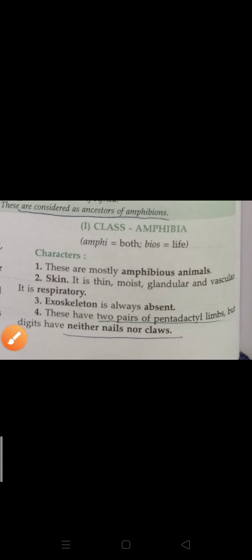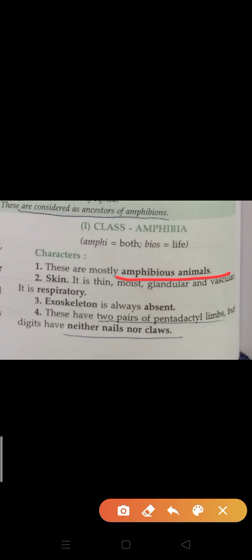So the first group we will discuss is amphibia. They are amphibious animals, means they can live on land as well as in water bodies. What is the amphibia of the plant world? Yes, the answer is bryophytes. Bryophytes are the amphibians of the plant world. Their body is moist, glandular and respiratory, because amphibia show respiration through skin. Third, exoskeleton is always absent. No exoskeleton is present in case of amphibia.